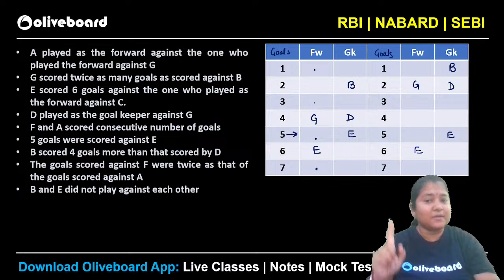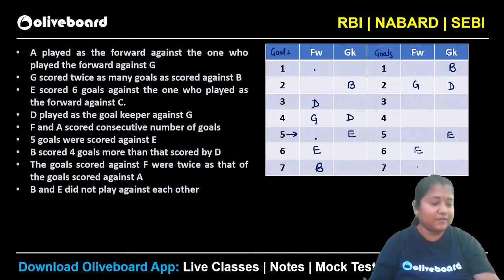Not possible because B and E should not be playing together. That means in the first case, the only possibility will be 7, 3. So B scored 4 more than that scored by D will be something like this, isn't it? In the second case, where will it be? Again 5, 1 is not a possibility because B and E should not be playing together. So here again you will have 7, 3, right?